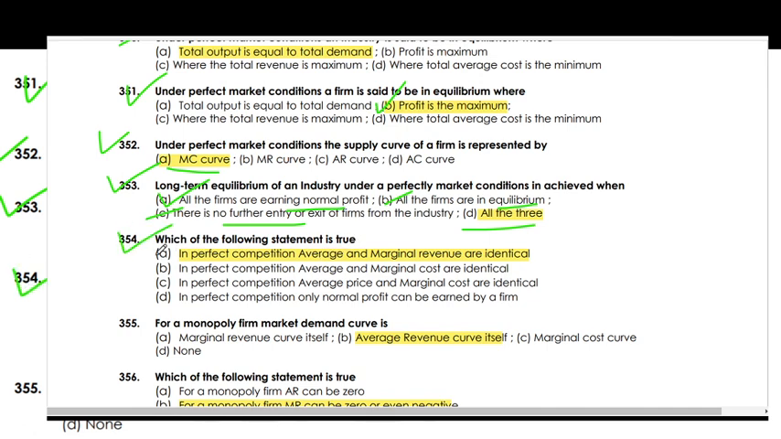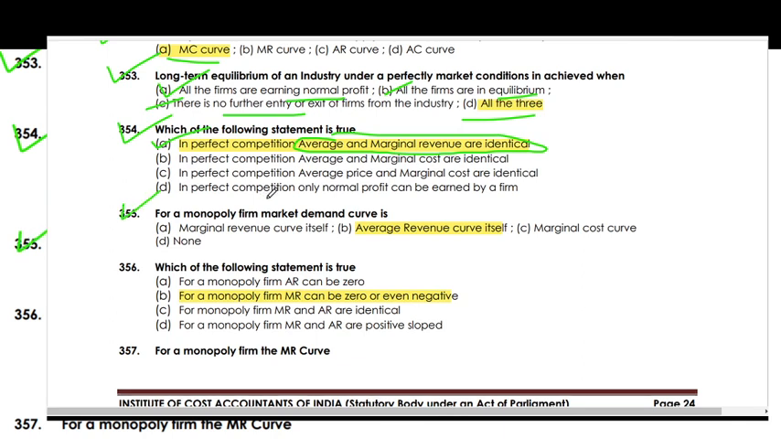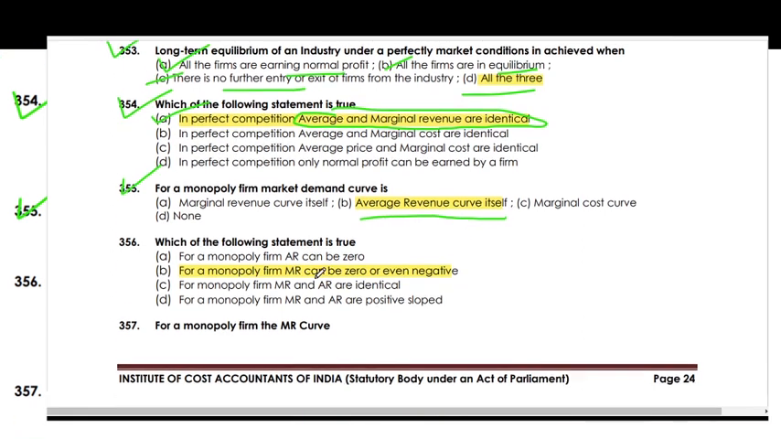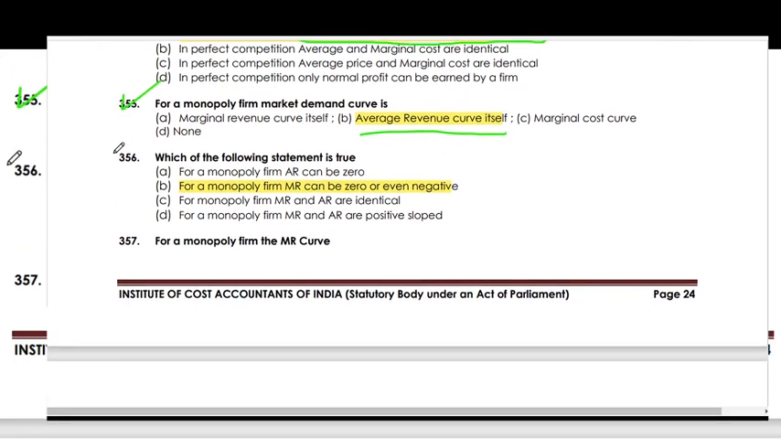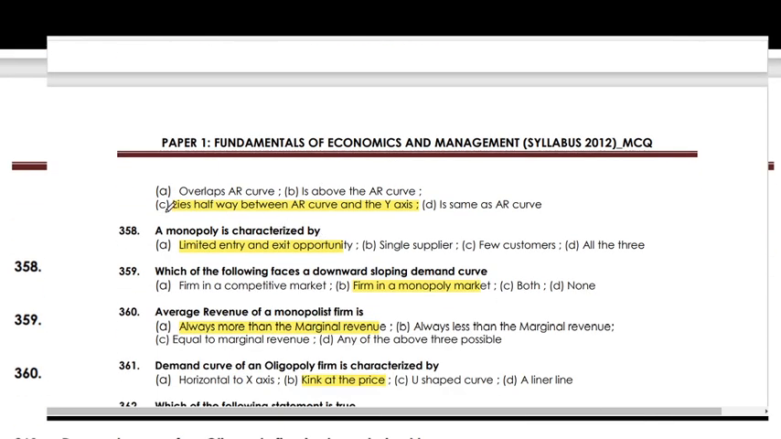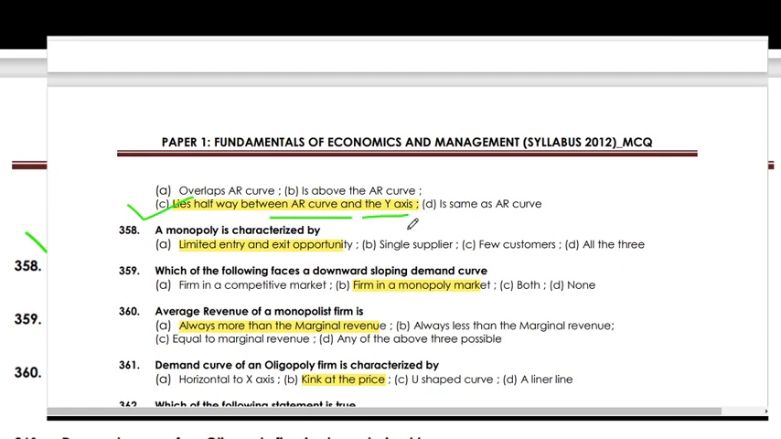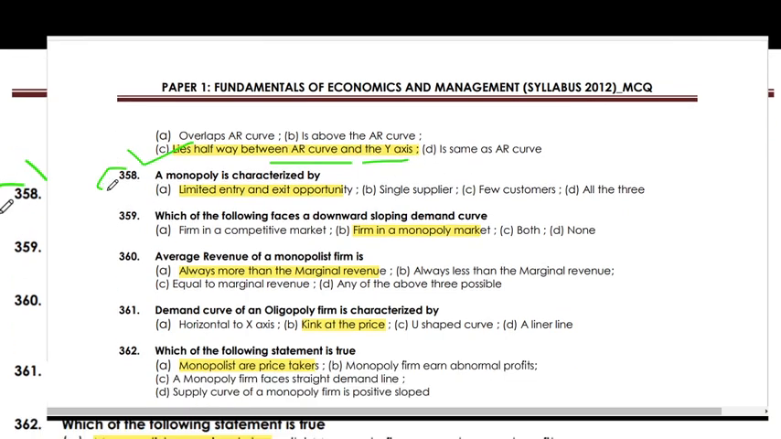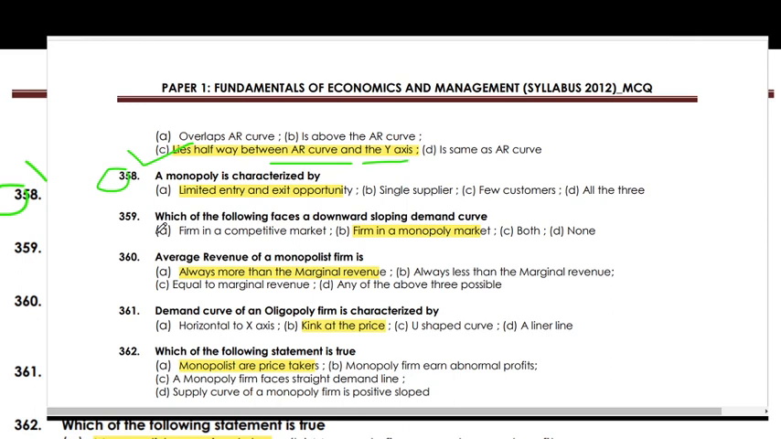Which of the following statements is true? In perfect competition, average and marginal revenue are identical. For a monopoly firm, the market demand curve is the average revenue curve. Which of the following statements is true? For a monopoly, MR can be zero or even negative. For a monopoly firm, the MR curve lies halfway between the AR curve and the y-axis. A monopoly is characterized by limited entry and exit opportunity.